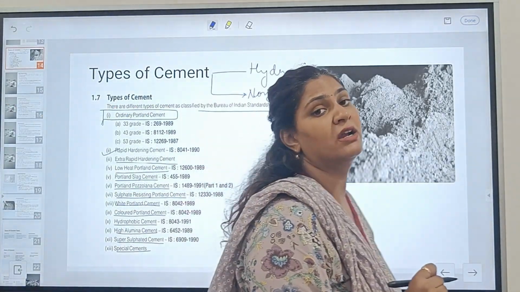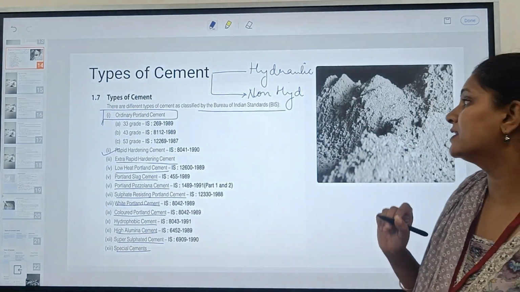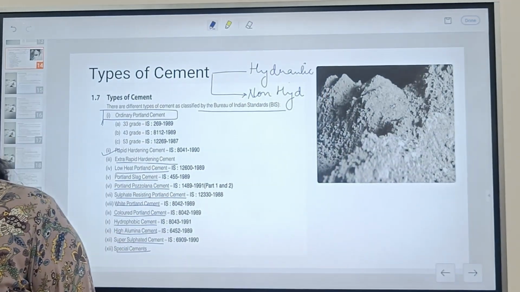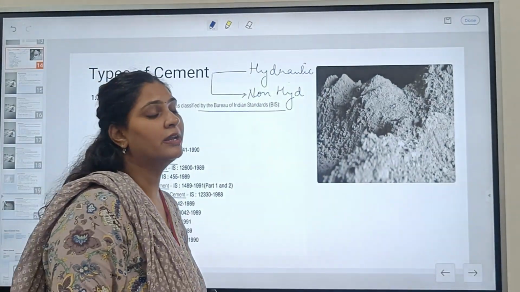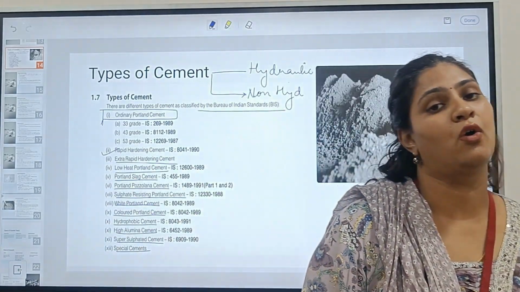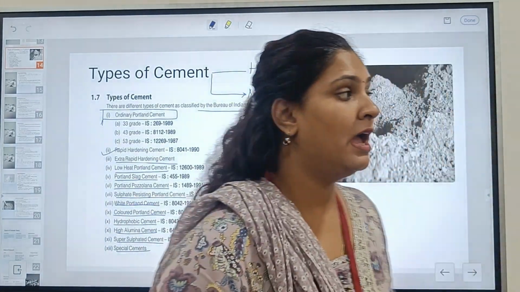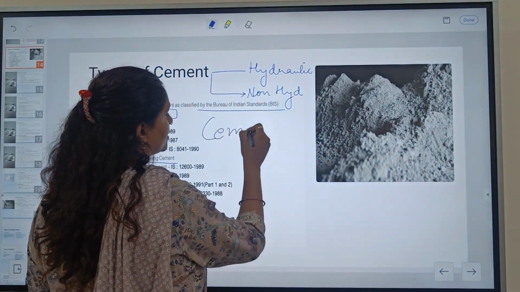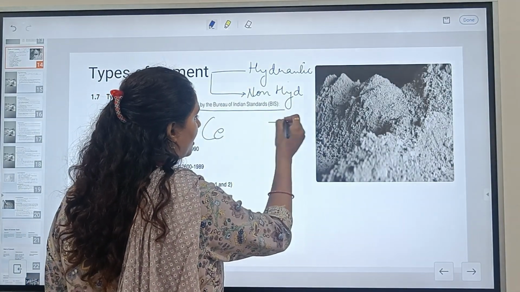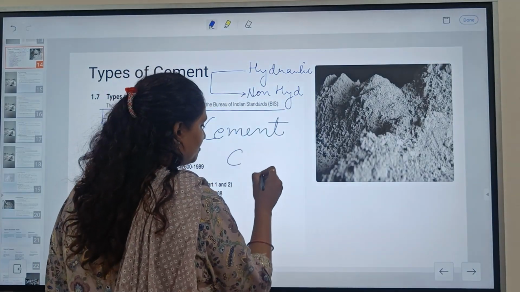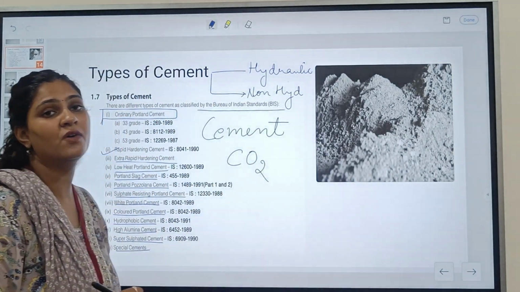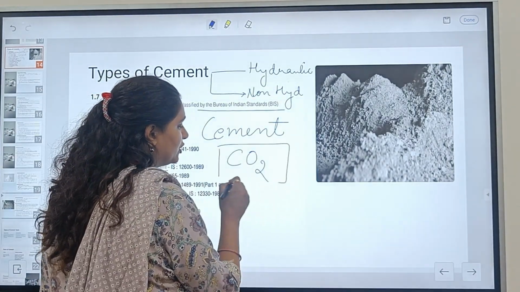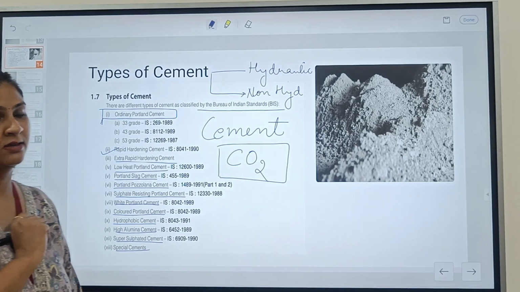Before we start the types of cements, it is very important to know that in the present scenario, we all are at the alarming edge of global warming, and cement is also responsible for CO2 emission. Because of the manufacturing of cement, there is a huge amount of CO2 emissions.